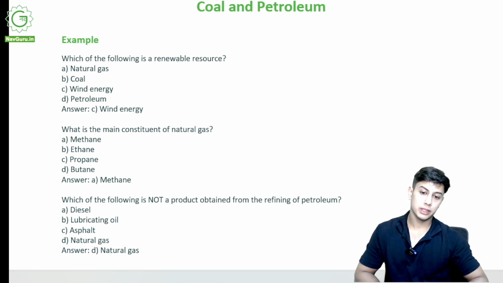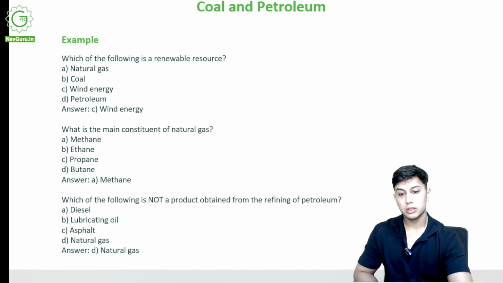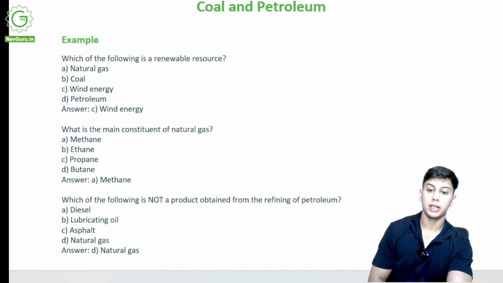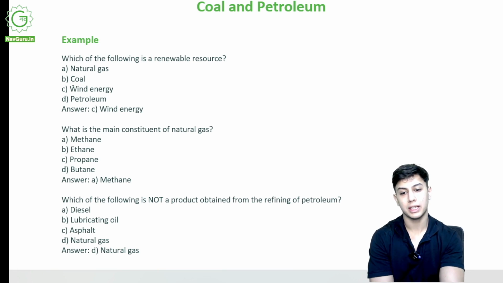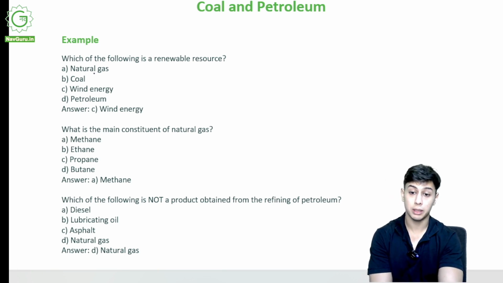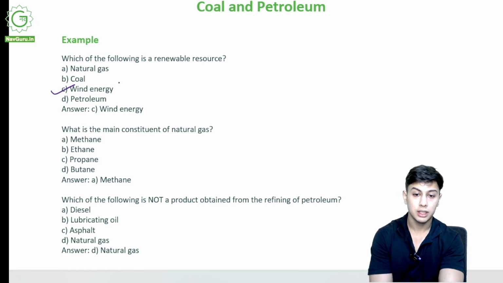Which of the following is a renewable resource? Natural gas, coal, wind energy, petrol. Renewable is always something natural because it is abundant in nature. Natural gas, coal, petroleum are available in small quantities, but wind is a lot. So wind energy is a renewable resource. Wind won't stop blowing anytime.